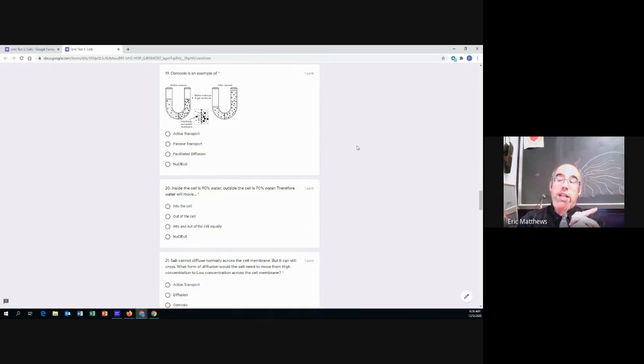Is osmosis an example of active transport? Is osmosis an example of passive transport? Is osmosis an example of facilitated diffusion? Or is osmosis an example of nuclease?